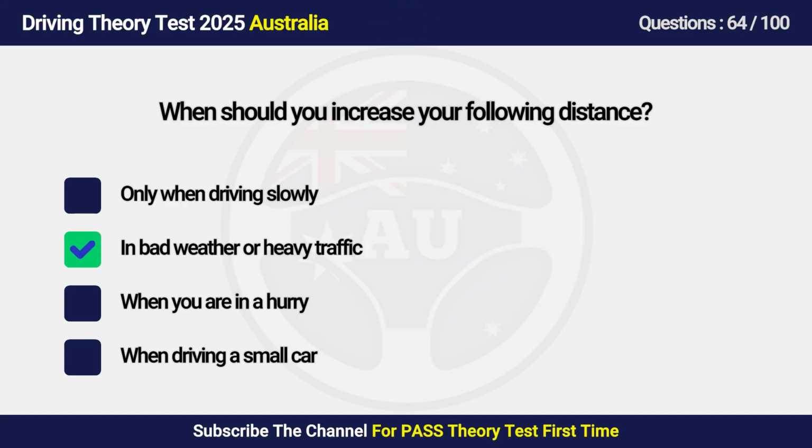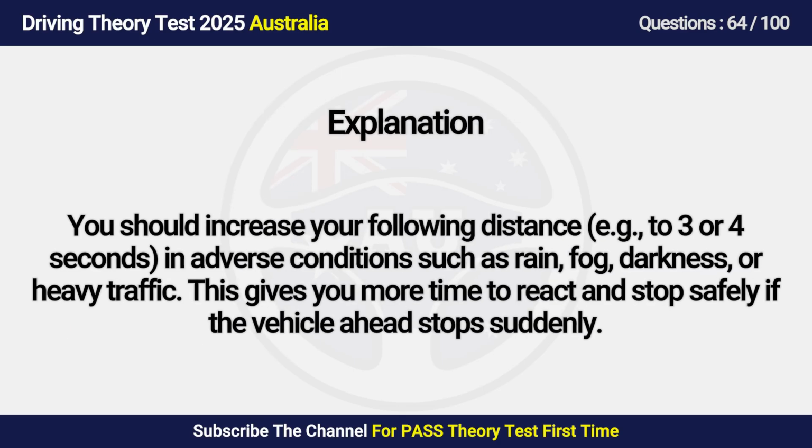Answer is B, in bad weather or heavy traffic. You should increase your following distance, e.g., to 3 or 4 seconds in adverse conditions such as rain, fog, darkness, or heavy traffic. This gives you more time to react and stop safely if the vehicle ahead stops suddenly.